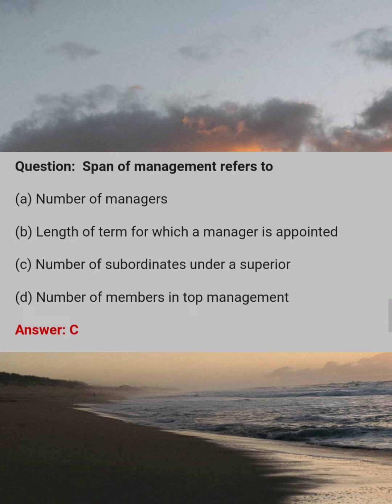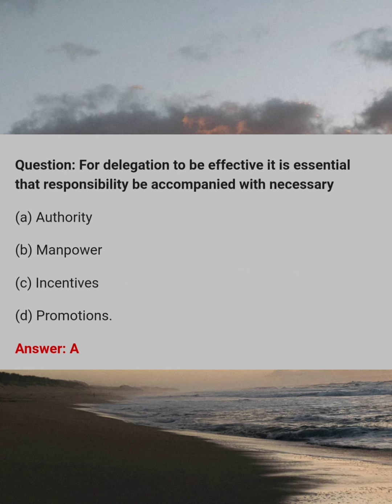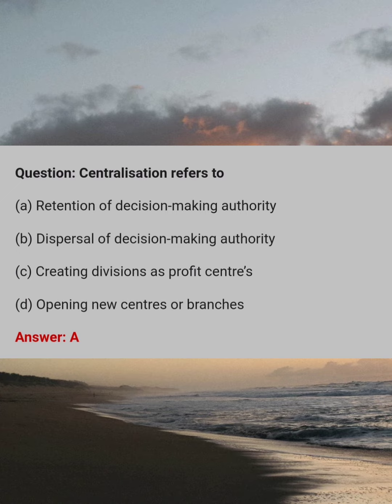Span of management refers to answer C. Number of subordinates under a superior. For delegation to be effective, it is essential that responsibility be accompanied with necessary answer A. Authority. Centralization refers to answer A. Retention of decision-making authority.